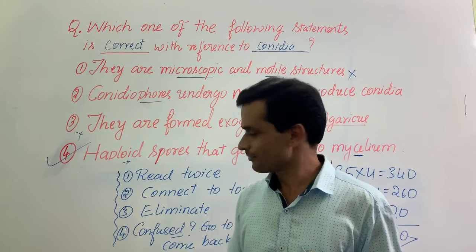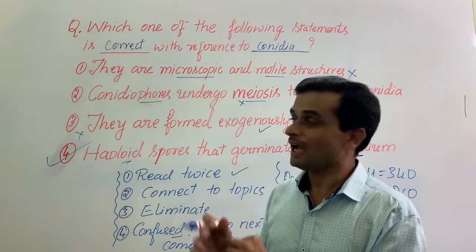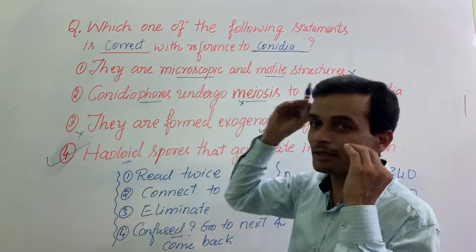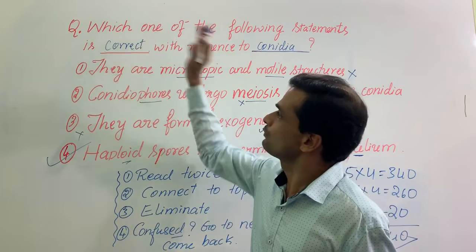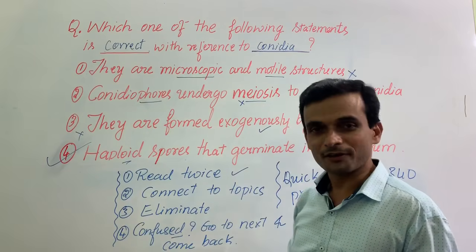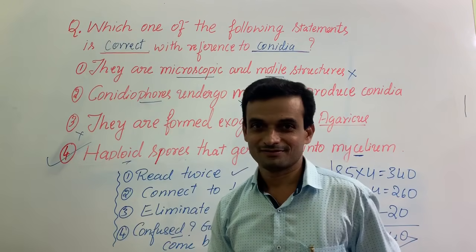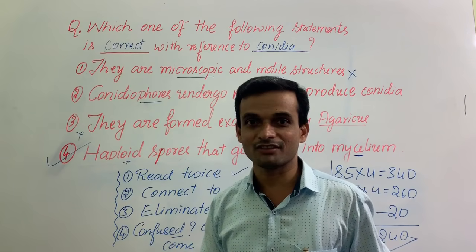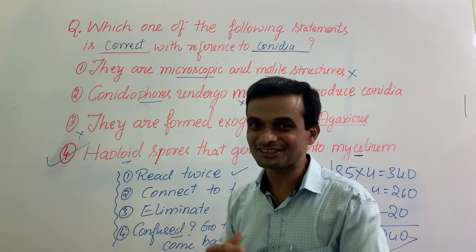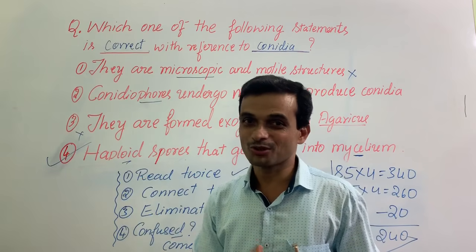What I have done here. First thing is this: reading the question properly. I have read once, I have read twice. I am able to register these two terms in the mind. Yes, I have to look at the correct statement. I have to look at conidia. That is proper. What I have done after that? Connect this to the topics. Okay, I have studied this in biological classification. Ascomycetes produce conidia. The diagram appears in the first lesson of the second year syllabus. Penicillium gives rise to conidia. Oh, that is asexual reproduction.